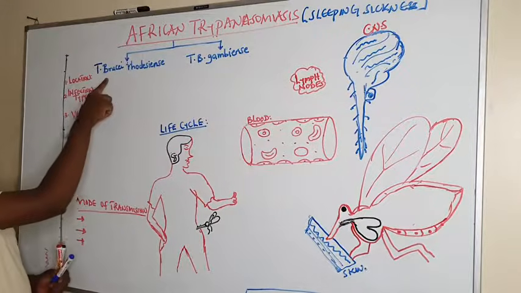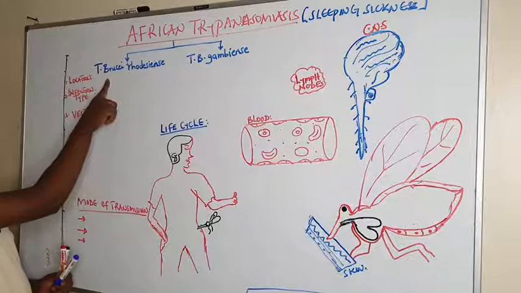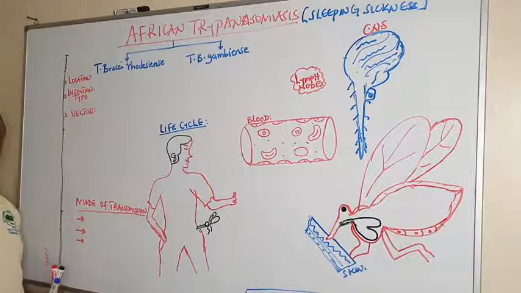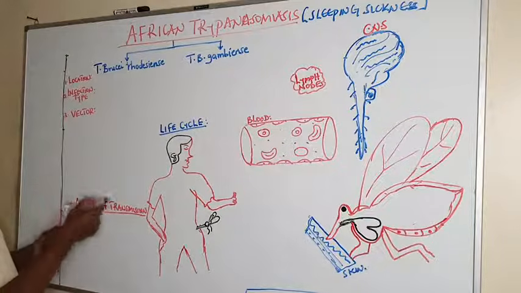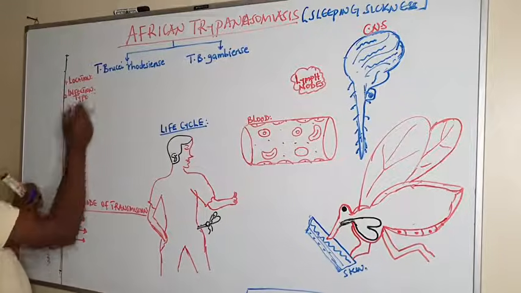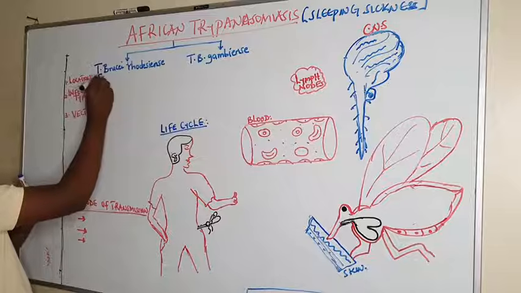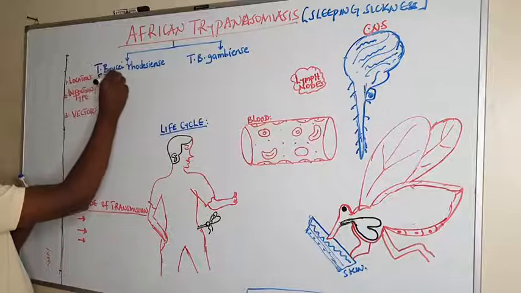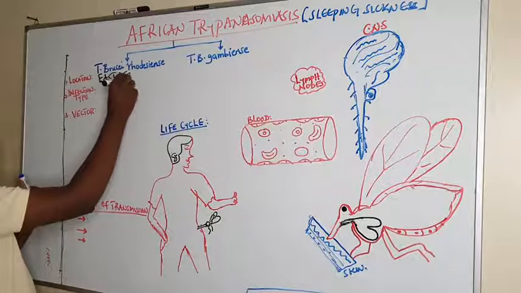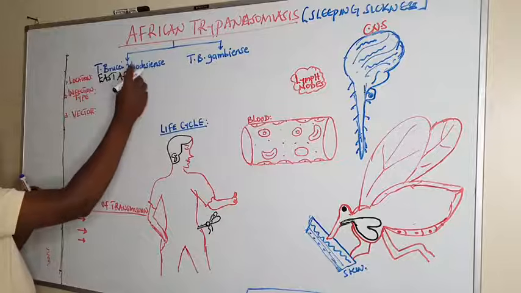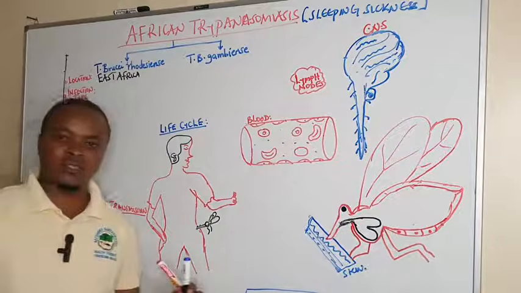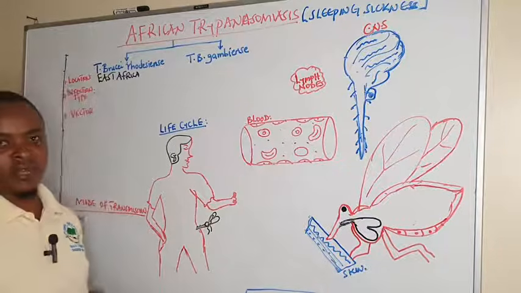This trypanosomiasis caused by the Rhodesian species is majorly located in East Africa. This type of African trypanosomiasis is found in sub-Saharan Africa.